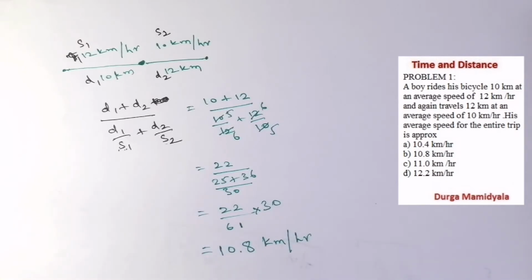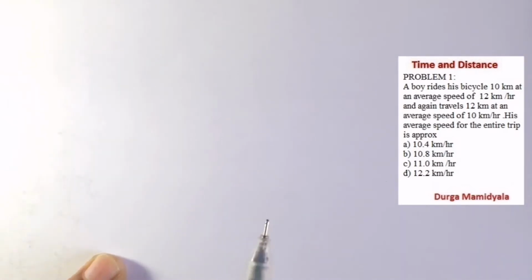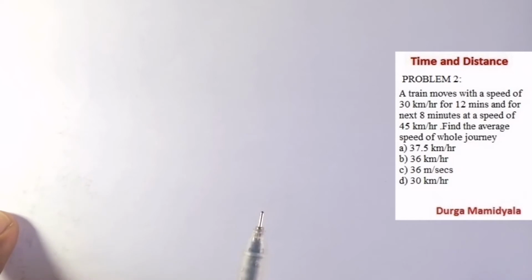Let us move to our next problem. A train moves with a speed of 30 kilometer per hour for 12 minutes.